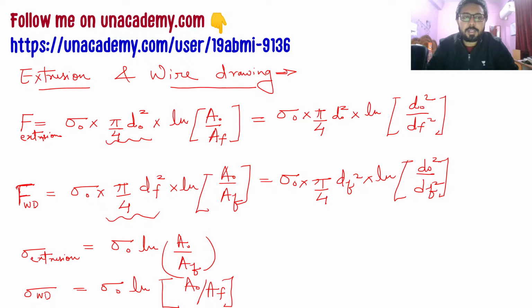Therefore that is the area in which we are applying force. And in drawing we are pulling it, so we are applying force on the Af, and therefore that is the area that we have taken here. And these are the extrusion and drawing stresses, which are both equal.